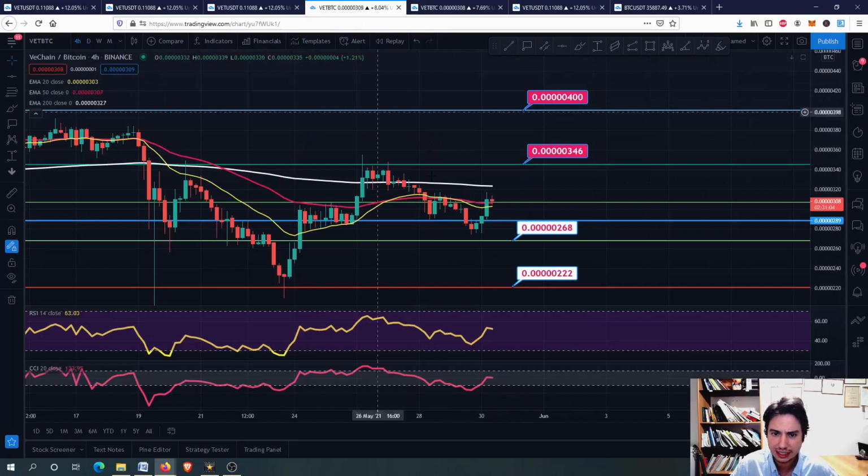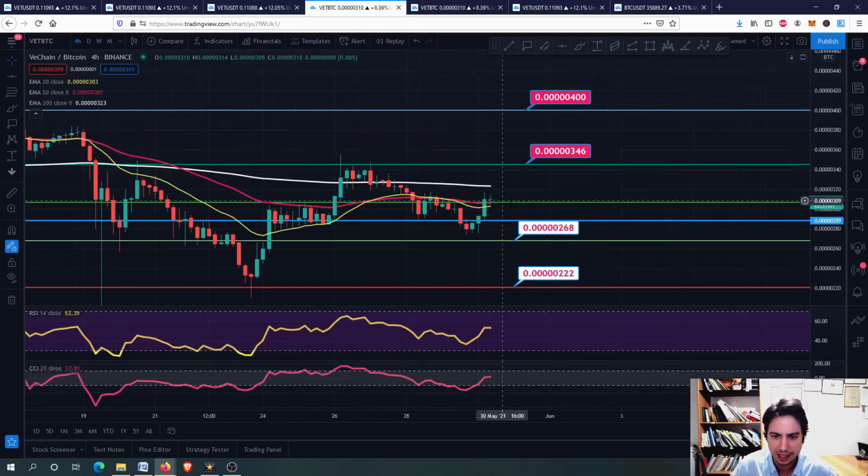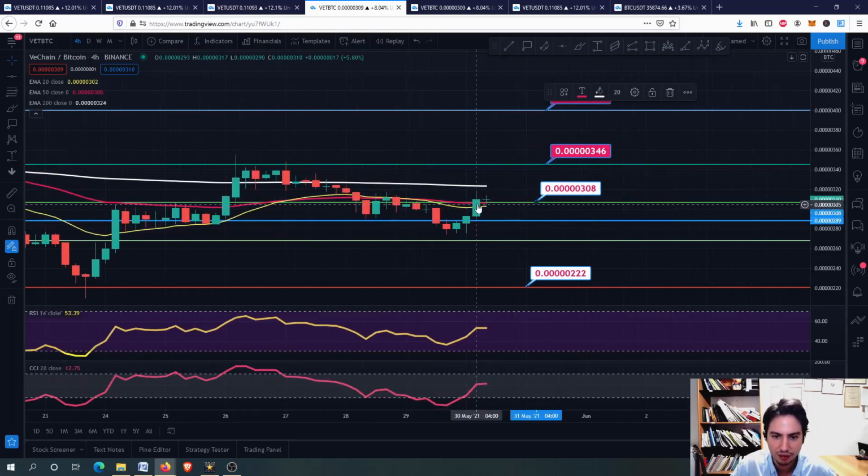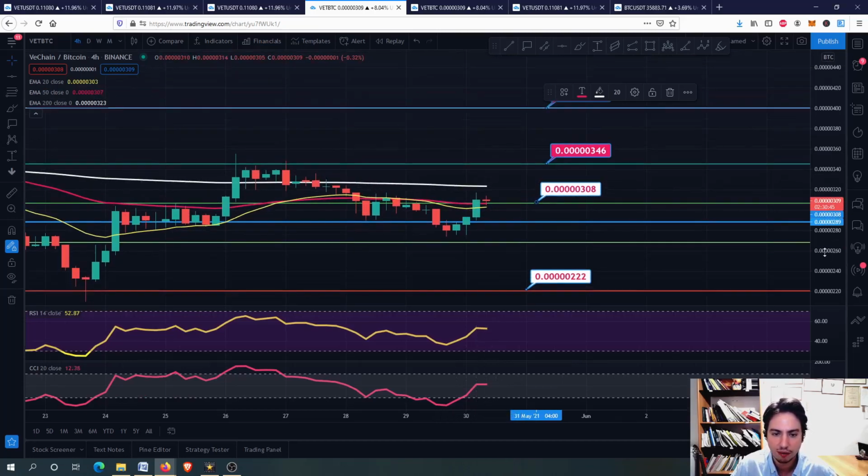Let's go now to Vechain against Bitcoin to see some major important things. We need to make the 0.5 zeros, 5 zeros, yes, 308, as a support level. The 50-day EMA, we need to go above and stay, and of course if we can make the 200 EMA a support level, that will be fine.